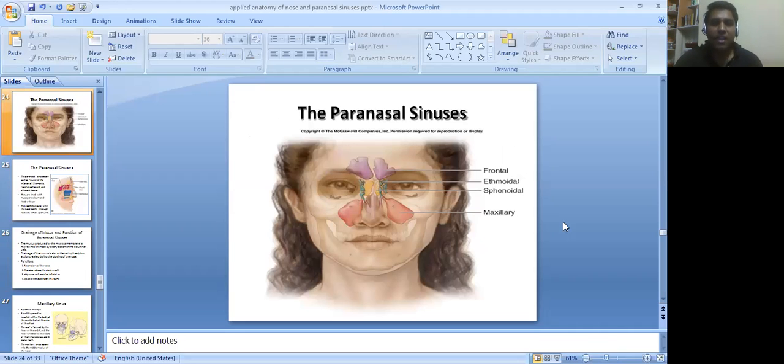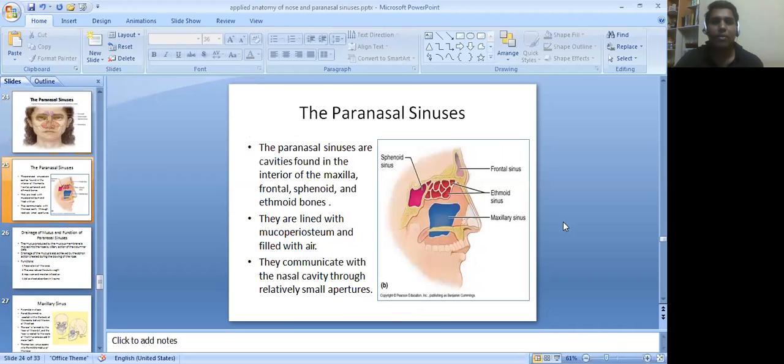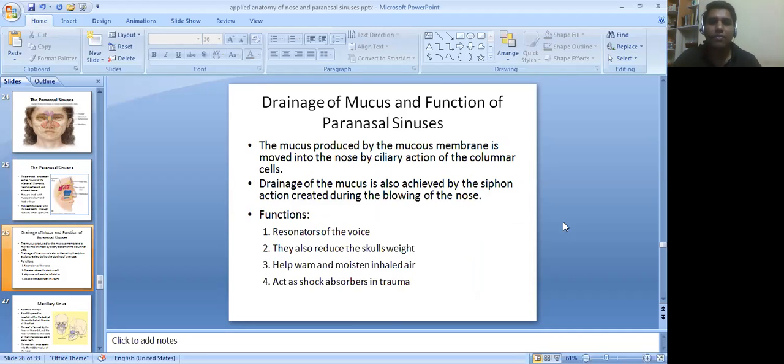Now paranasal sinuses and their anatomy. Paranasal sinuses are cavities found in the interior of the maxilla, frontal, sphenoid and ethmoidal bones. They are lined with mucoperiosteum and filled with air. They connect with the nasal cavity through relatively small apertures.